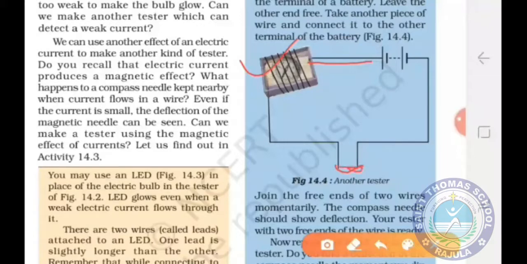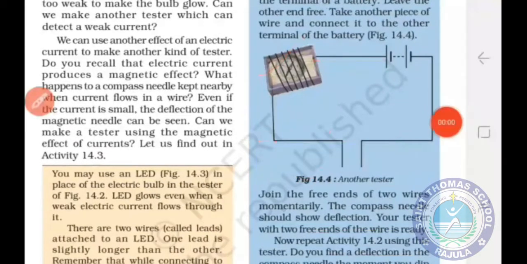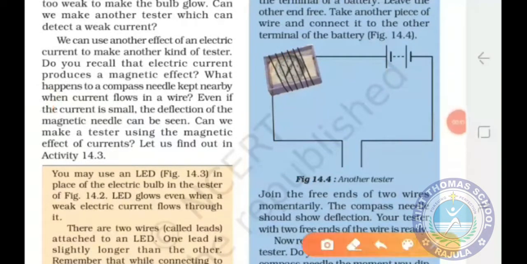Then you will observe that the needle of the magnetic compass will show deflection, because when current passes through these conducting wires, a magnetic field develops around the conducting wires, and due to this magnetic field, the needle of the magnetic compass shows deflection. So students, it is the magnetic effect of electric current.